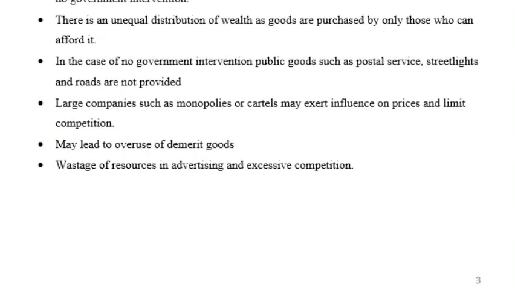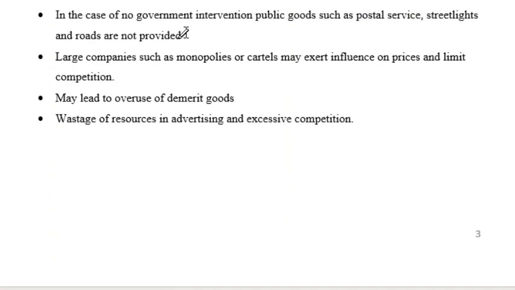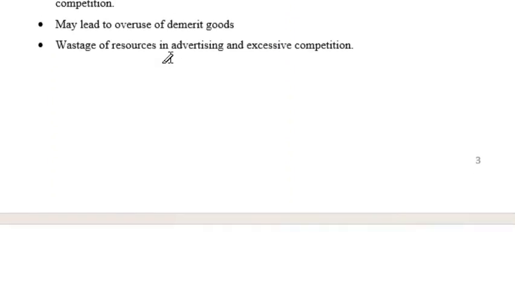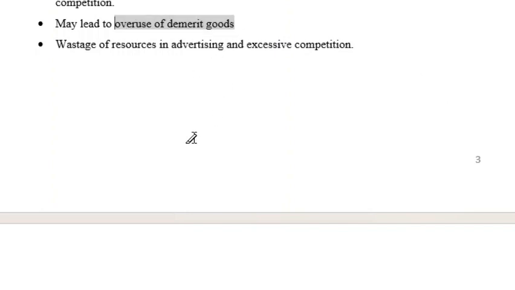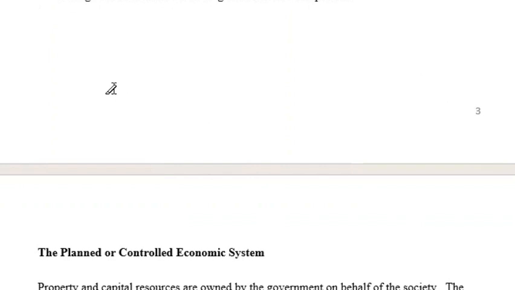Let's look at some of the disadvantages now. Consumer exploitation. There is unequal distribution of goods. Since there is no government intervention, public goods such as postal services, street lights, and roads are not provided. Large companies such as monopolies or cartels may exert influence on prices and limit competition, which may lead to overuse of demerit goods or low quality goods, such as tobacco, alcohol, and cigarettes,